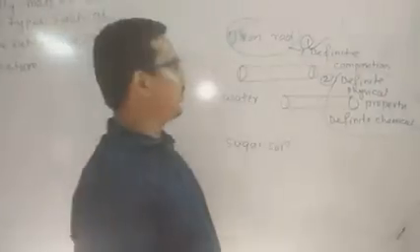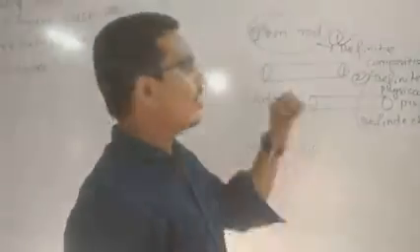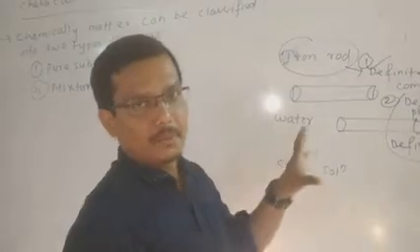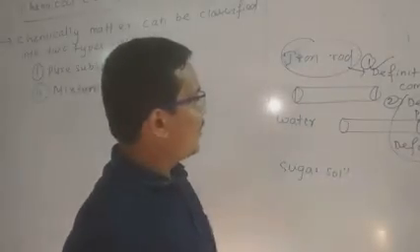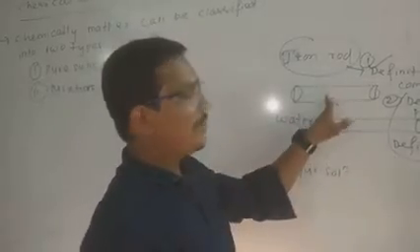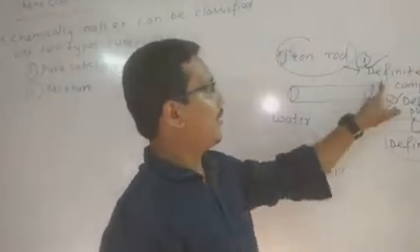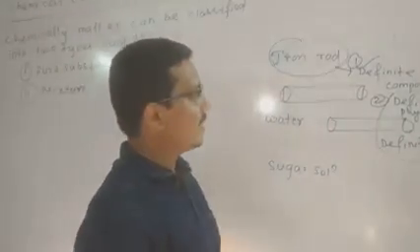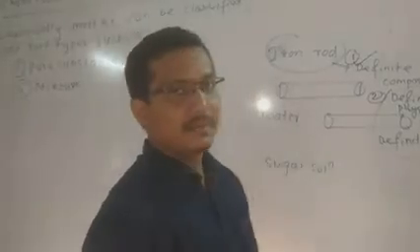Another point is that it is made by only one component, that is iron particles. So from the iron example it is concluded that it is made by only one type of particle, iron particles. It has definite composition, and definite physical and chemical properties.